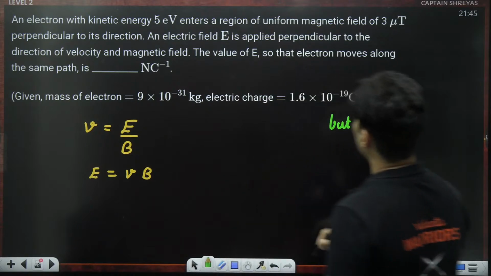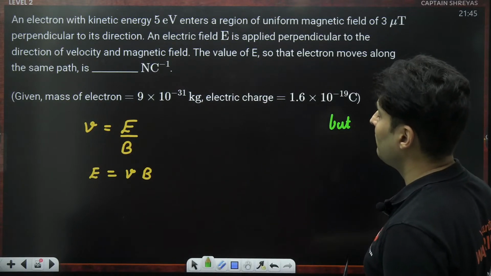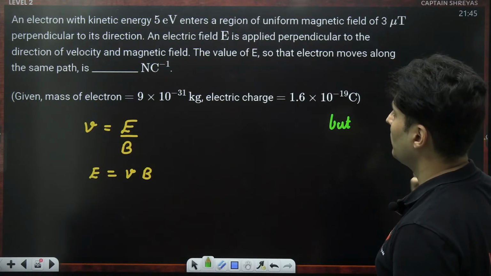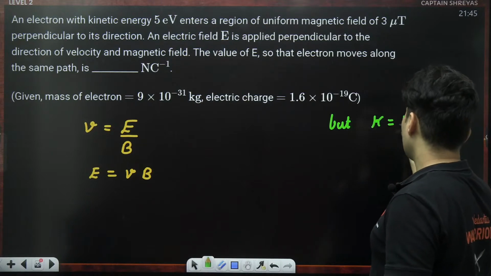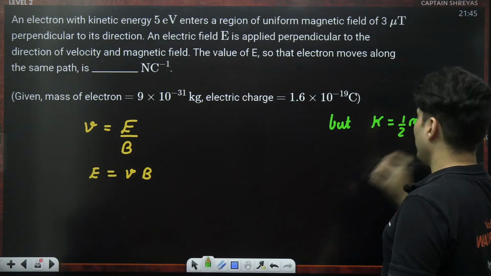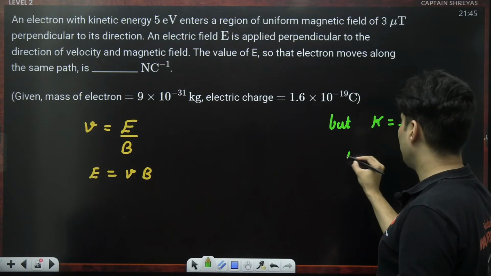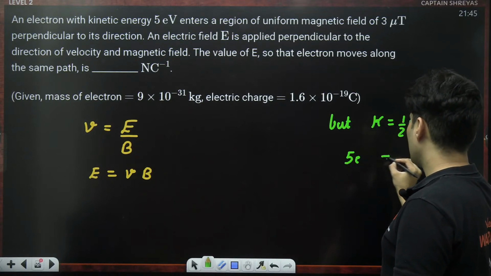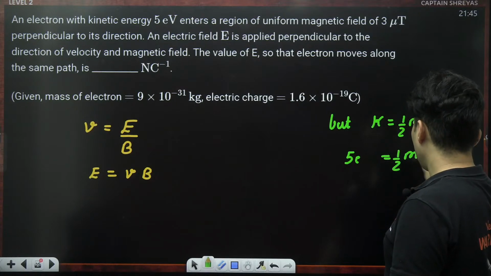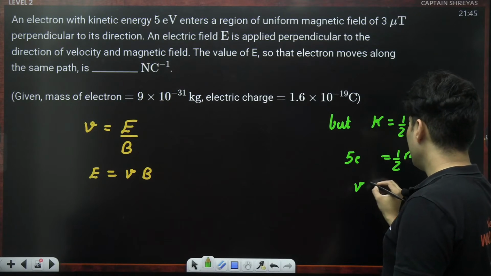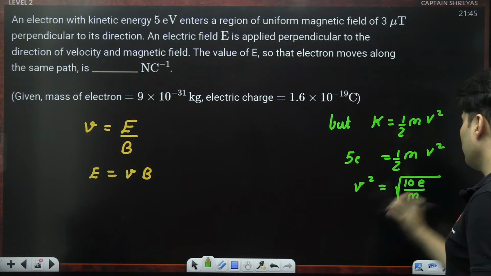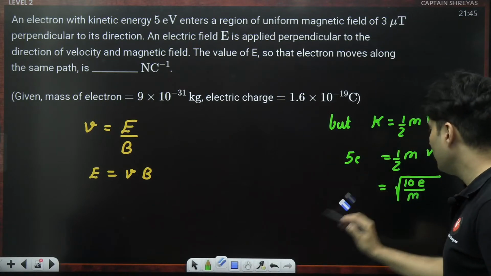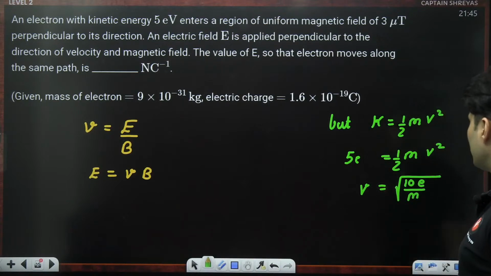But we also know, if I have an electron of this much electron volt, then how to find its kinetic energy? Kinetic energy is nothing but half mv square. So kinetic energy is 5 electron volt, so 5e over here equals 1 by 2 m into v square. So v square is going to be 2 times 5, 10. So 10e by m is v square. So v will be just the root of that.